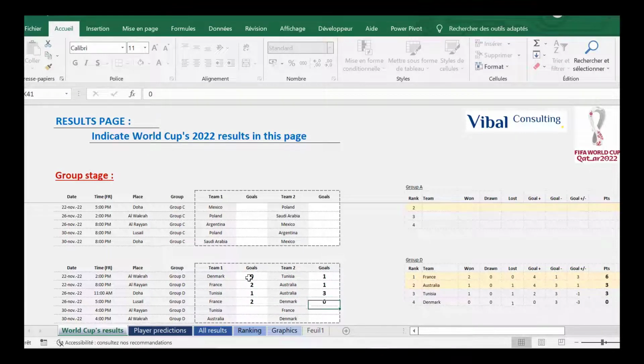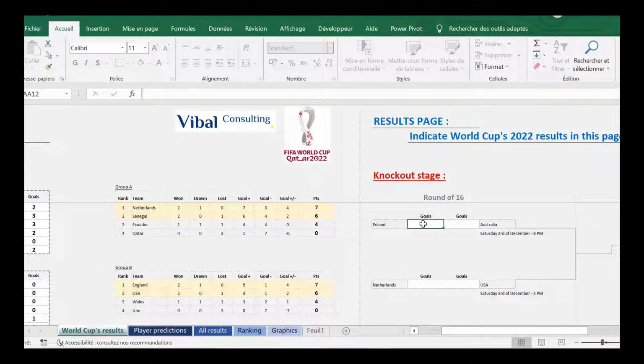I propose to you a prediction platform on the Excel program where you can plan your scenarios of the World Cup and then challenge your friends or colleagues. The goal of the game is to be the best prognosticator in your circle. The idea is very simple.